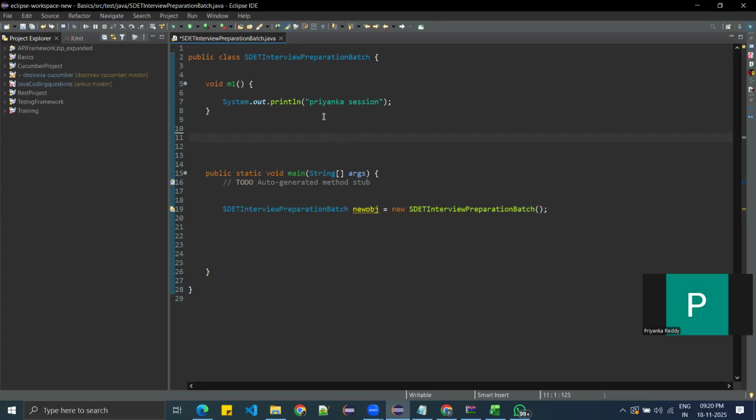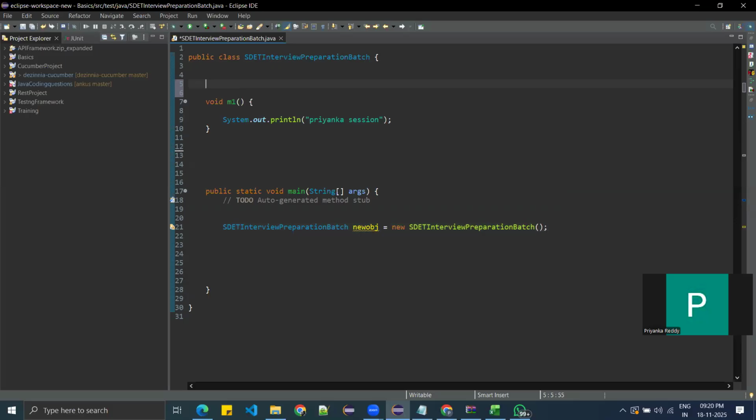So what exactly is the usage of a constructor? You are creating an object, and in the process of object creation, the constructor is executed. What else is the usage of a constructor? The constructor is also used to initialize variables. Let's say I have created here int name. What variable is this one? Instance, static, local? Instance variable. This is my instance variable.